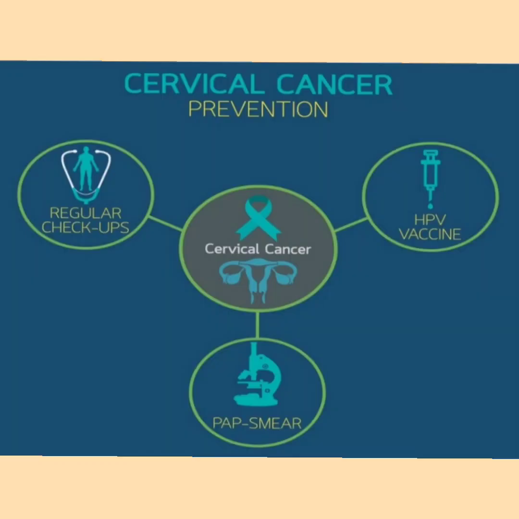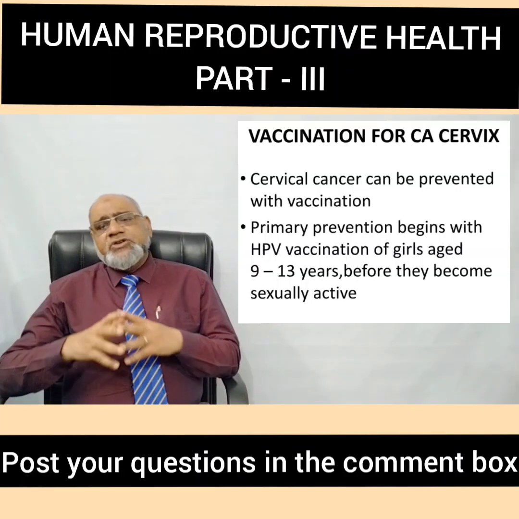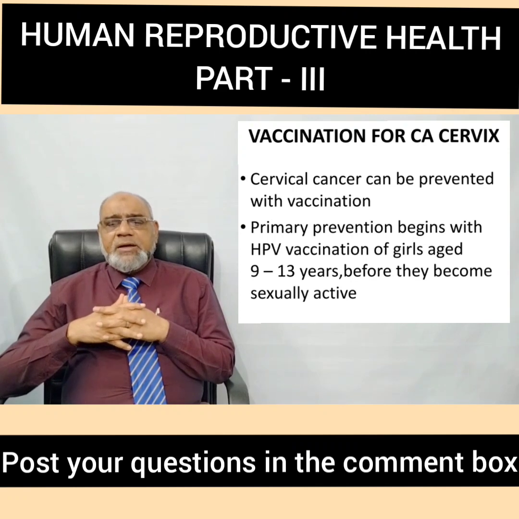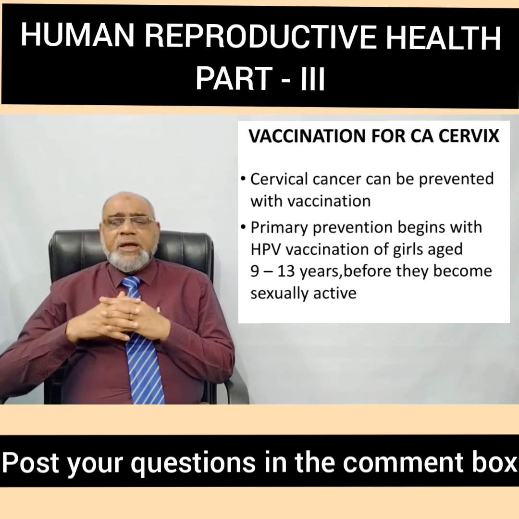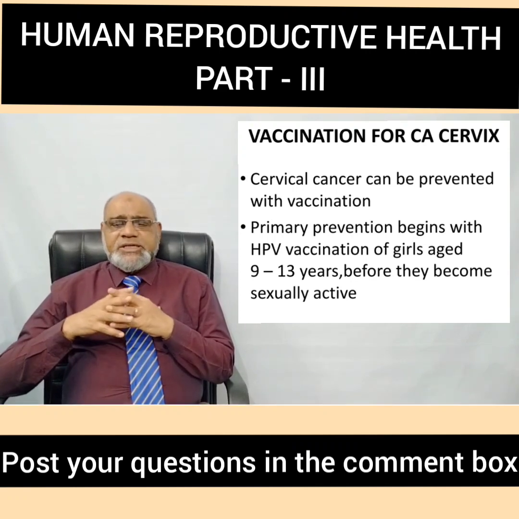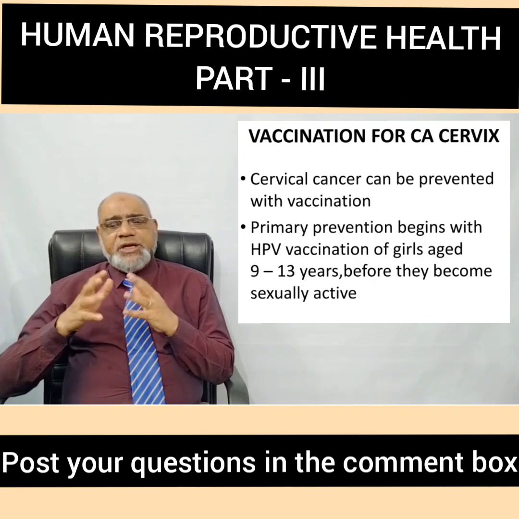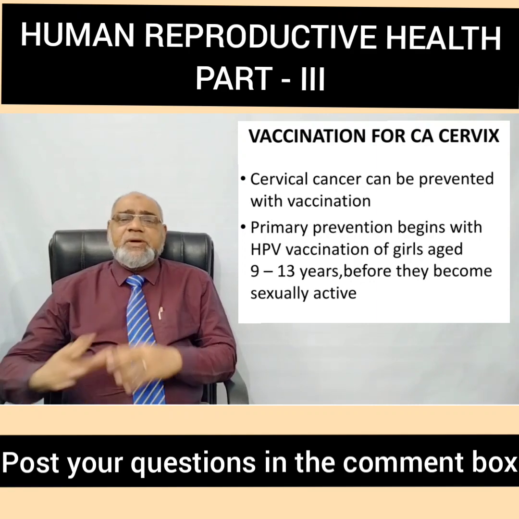Now, how to prevent cervical cancer? Regular checkups with the specialist doctor, HPV vaccination, and regular pap smear examination can be done. The vaccination for cervical cancer is the HPV vaccination. This is given to girls aged between 9 to 13 years before they become sexually active.